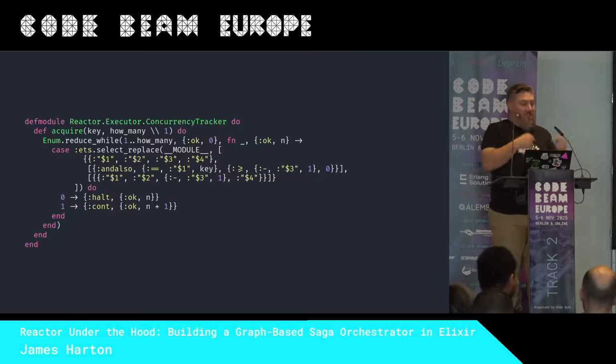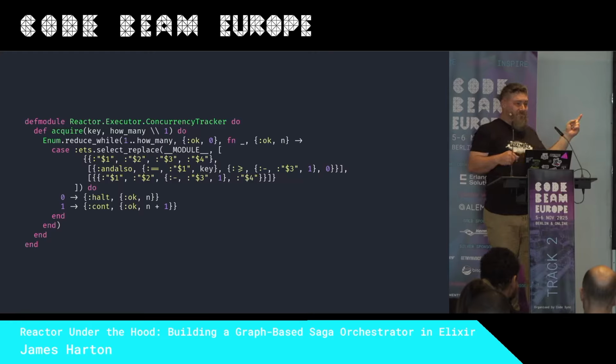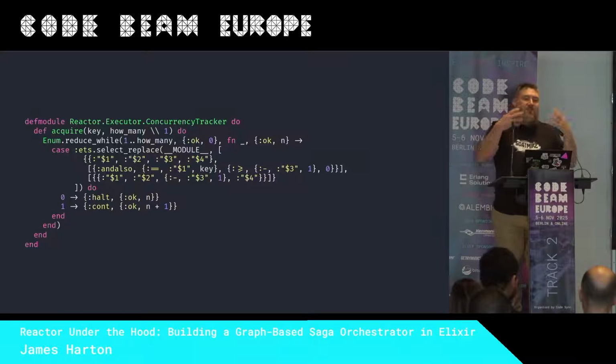So because it's looping and getting 1 at a time, you can say, can I have 16 slots? And the concurrency tracker will reduce until it says, I couldn't get you another one. I didn't update any rows, so you've got 4, for example, or you've got none. But also because it's looping and doing 1 at a time, if multiple reactors are asking at the same time, they're synchronized because select_replace is atomic. So it means that the first one to ask doesn't get 16 and the second one gets 0. They kind of interleave their requests.